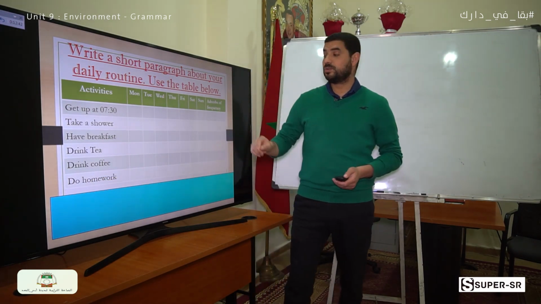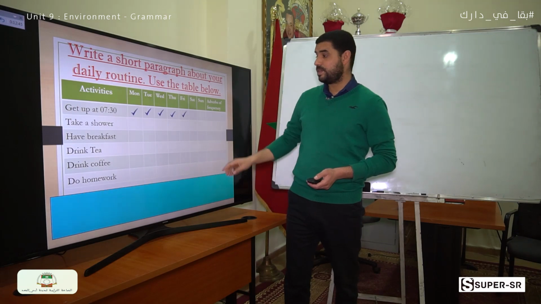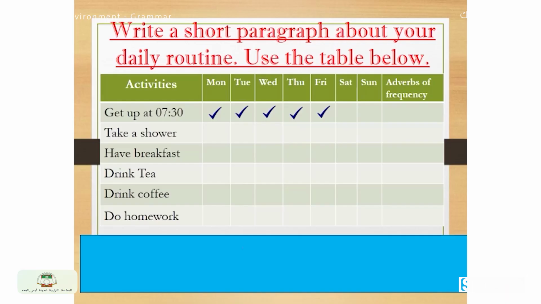And you are going to tick the days that you do these activities. For example, here we get up at 7:30 on Monday, Tuesday, Wednesday, Thursday, Friday. Which adverb of frequency are we going to use? Yes, it's usually.